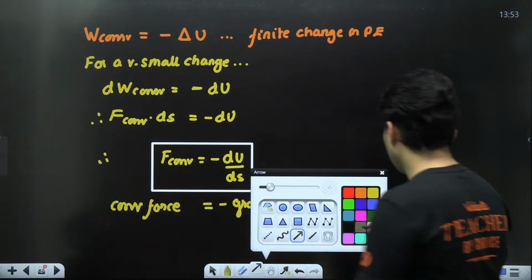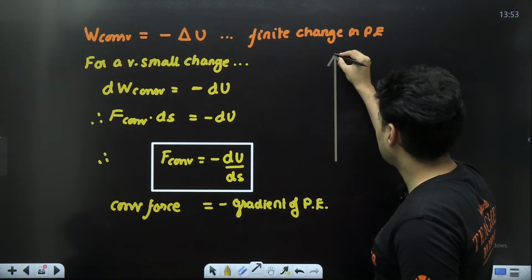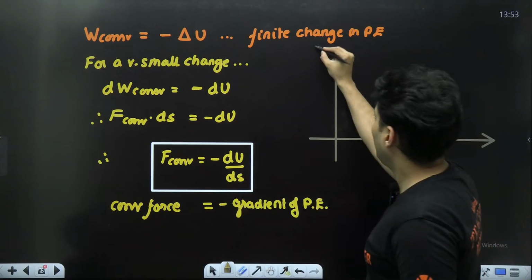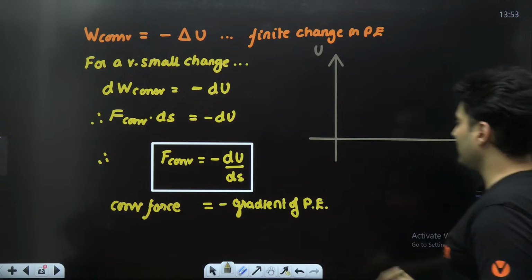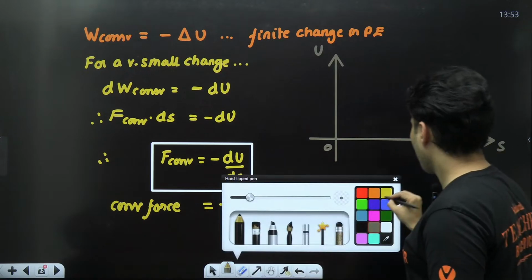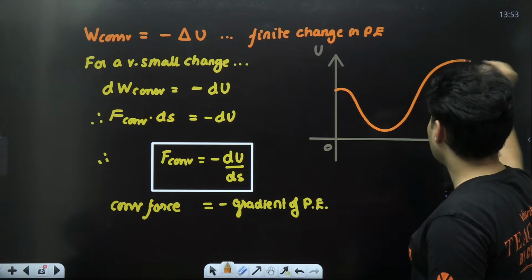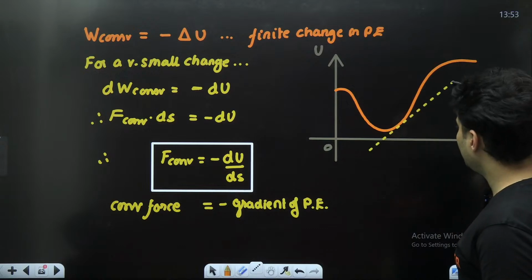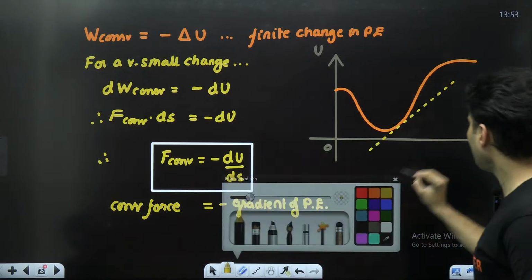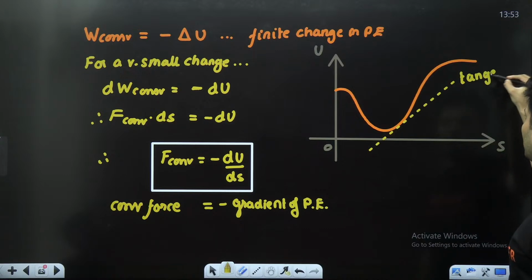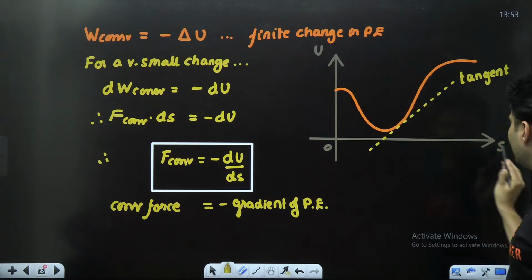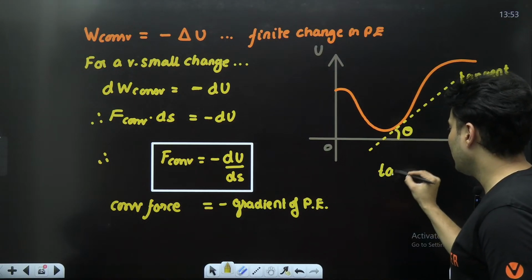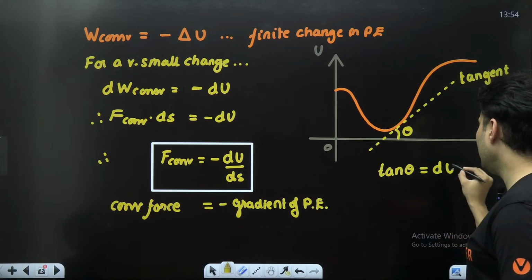This also has significance in a graph. Just imagine somebody gives me a graph of potential energy versus distance, and let's say that graph looks something like this. If I draw a tangent to this particular curve, this is y-axis, this is x-axis, this is U, this is s. So if I measure this angle, then remember this tan theta will give me dU by ds.